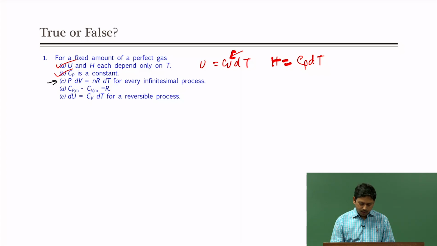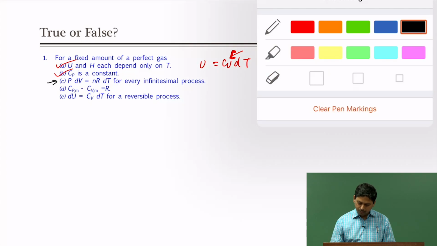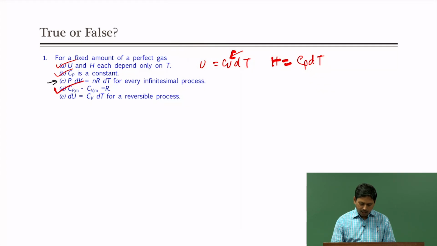Now, the fourth one, Cp minus Cv for 1 mole of gas is R, which is true, we know. And dU equal to Cv dT for a reversible process. Now, of course, we know that for an ideal gas system dU equals Cv dT, but for a real gas system it is not true.